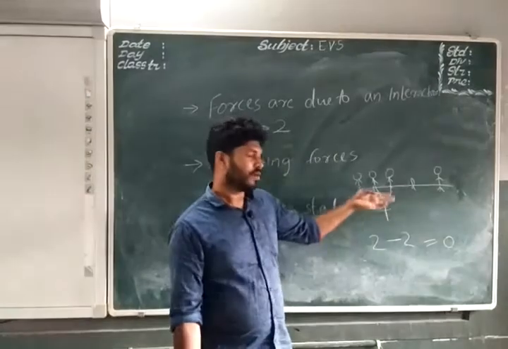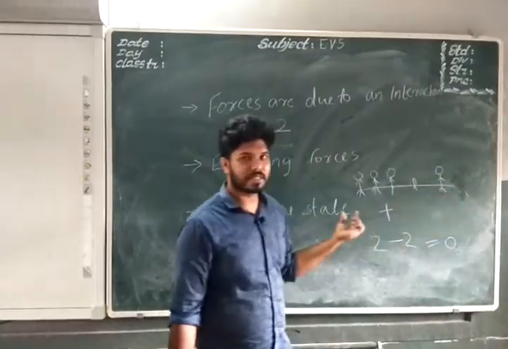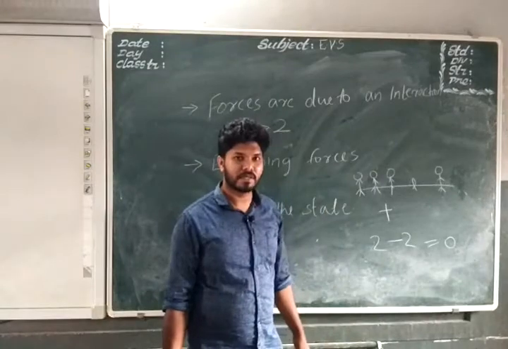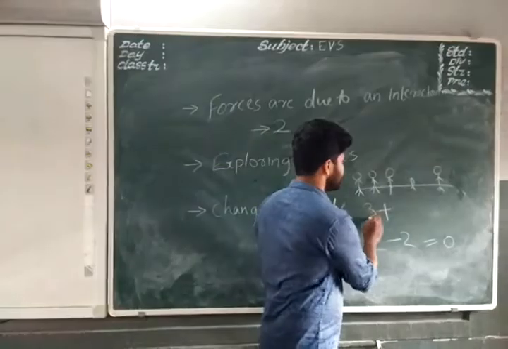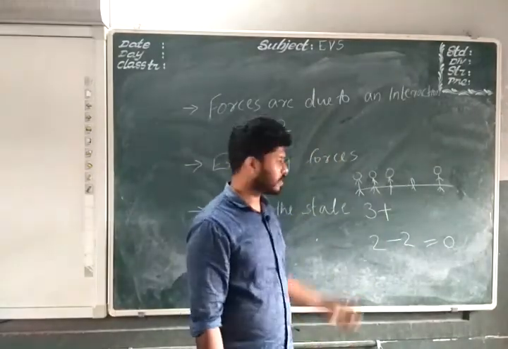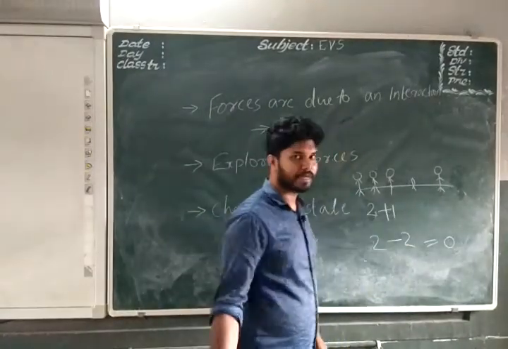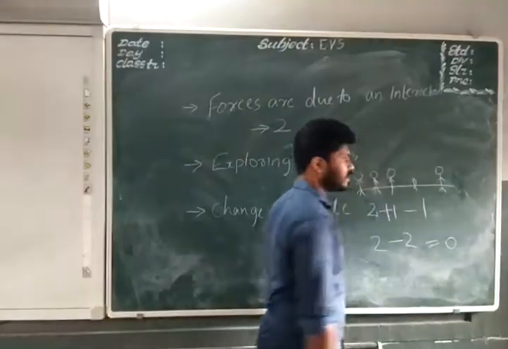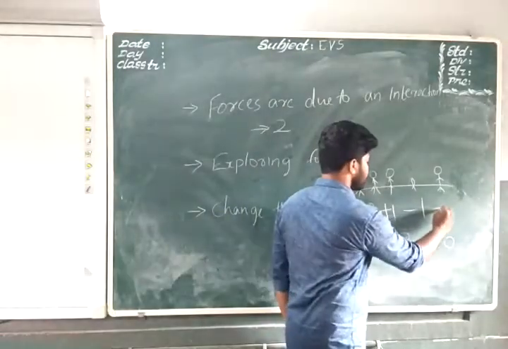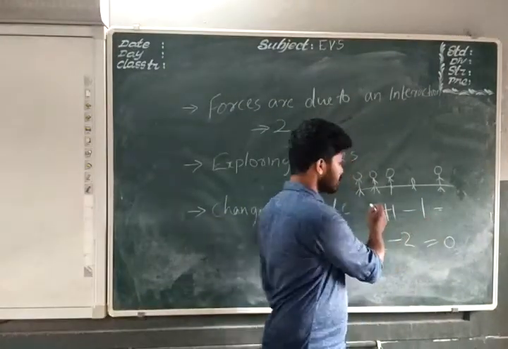And next time, the one standing behind comes to this part. Now here it's 3, so they get added up. Here 2 plus 1, they get added up, and only 1 is in minus. That's why here 3 minus 1. What is 3 minus 1?